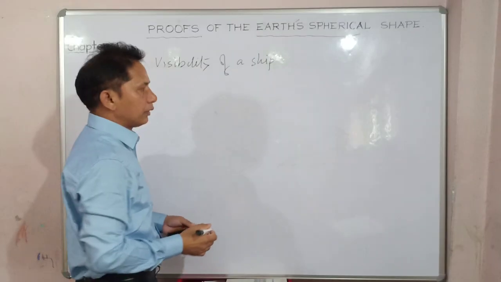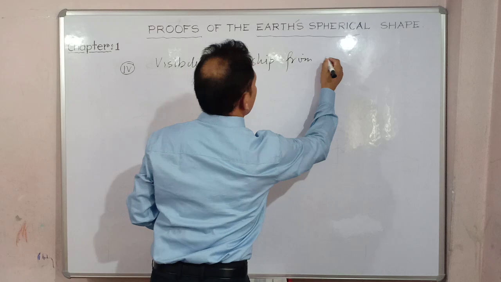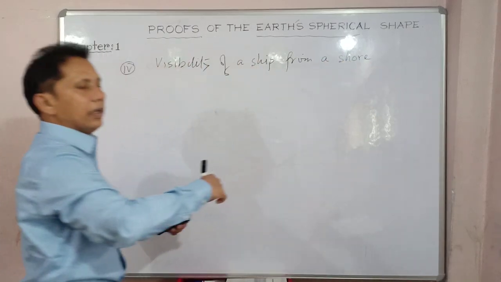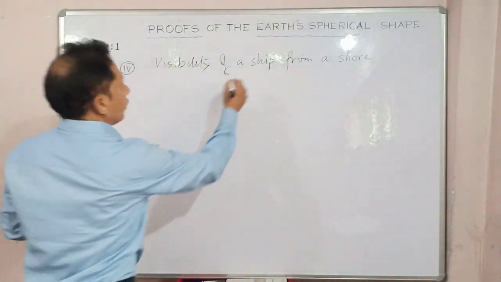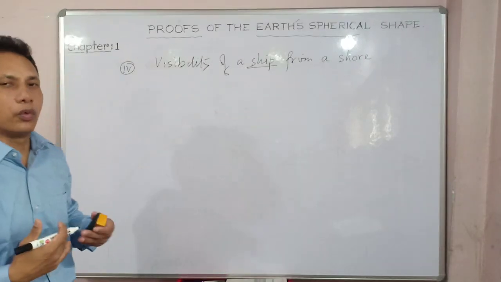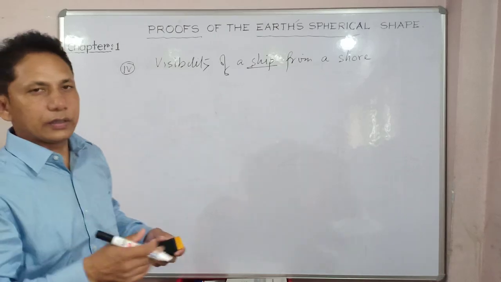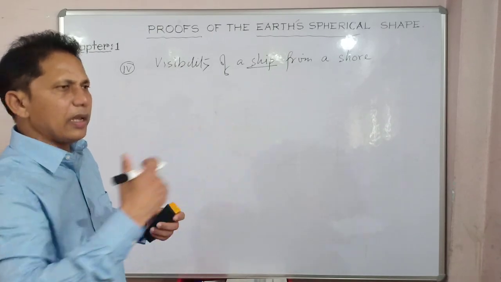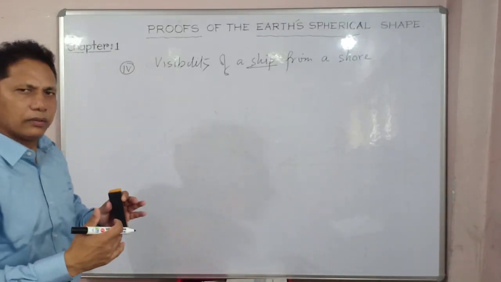Visibility of a ship from a shore, or from the land, which is approaching towards the shore. So when a ship or a vessel comes towards the shore, towards this port, and if you are standing on the land somewhere and you watch that ship coming towards the port or towards you, what happens? The entire ship cannot be seen at a glance, at a single moment.